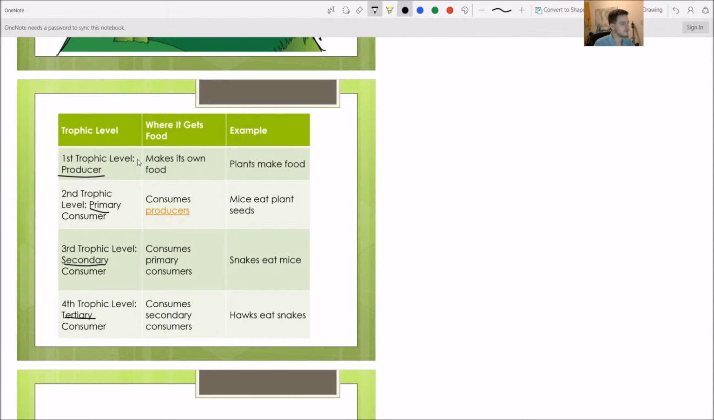So our producers, they make their own food, sort of like a producer in the music industry makes music. They make food. They make things. A producer makes things. So an example of that would be like a plant. I'll draw a little flower here. There's a flower, and it's getting its food from the sun. The sun comes in, and it gives this little flower that energy.